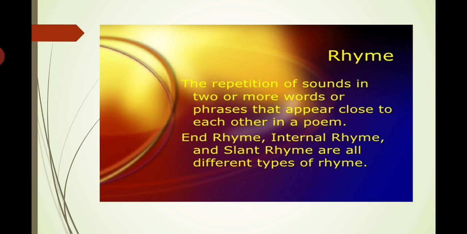We take the rhyming words and the rhyme scheme is taken from there. Star and are, they are the same kind of sounds. Then sky and high, so there it will be A and B. There are different types of rhyme schemes, end rhyme, internal rhyme, slant rhyme, that I will also discuss in detail later in another video.